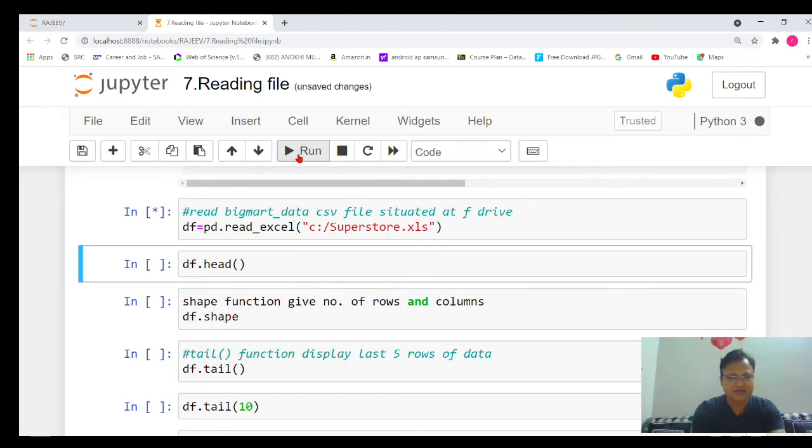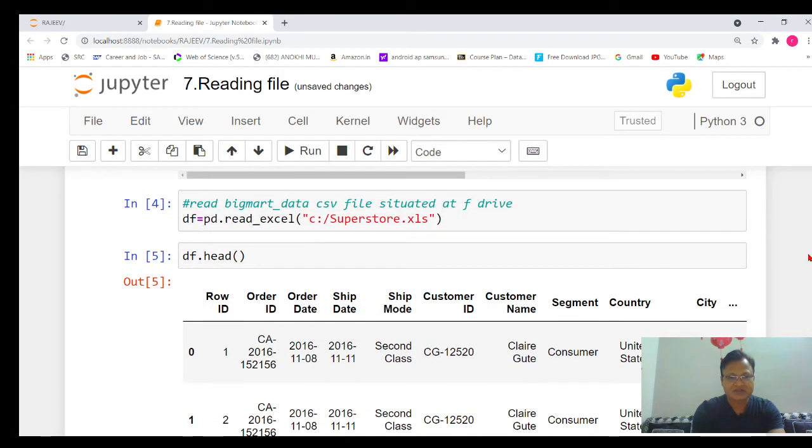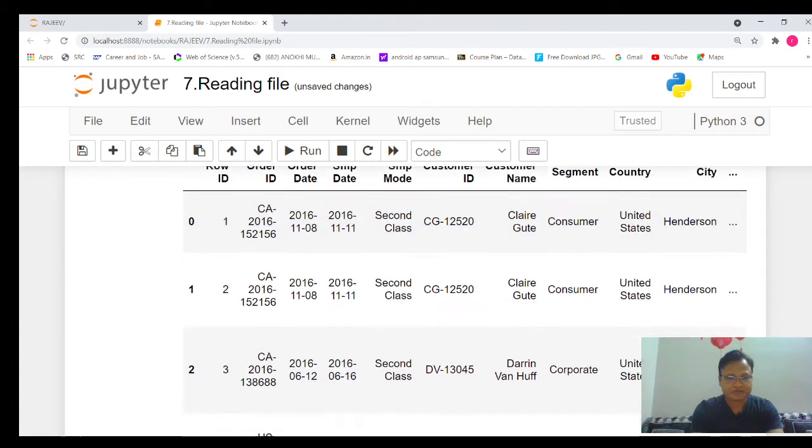It has been executed. Now if you want to see the first 5 records of that file, as usual we will use the head function. Now you can see it has displayed the first 5 rows. It's superstore data: the row ID, order date, on which date the order was given, ship date, ship mode, customer ID. All such information will be there.